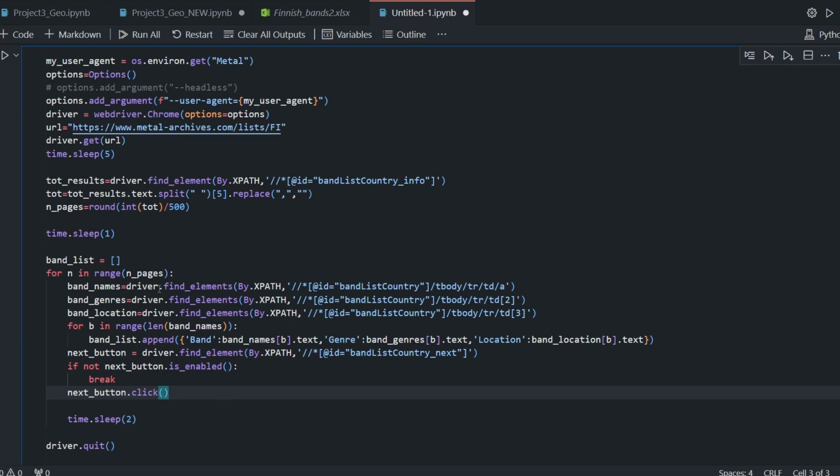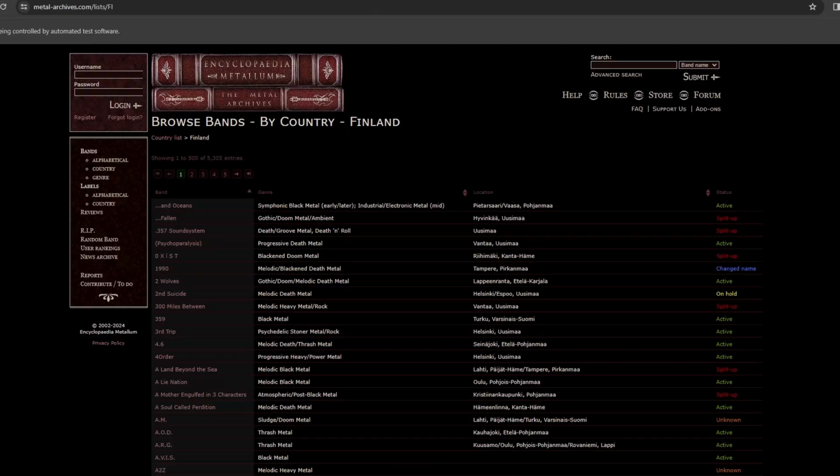First thing, find elements, but I need to understand what I need to find. Once again, I want to use the command by xpath because I'm lazy. The first information I need is the name. Remember, whenever I start a for loop, and in this case I'm going to use a nested loop, the first loop is for each row of this table, for each page. Once I finish one page, I say Selenium, just click on the next button and move on, and do the same until you reach the end.